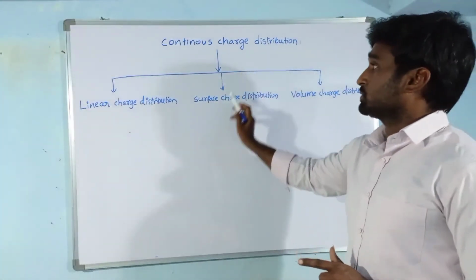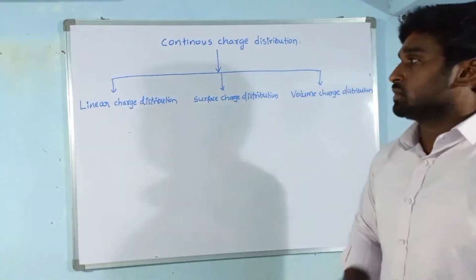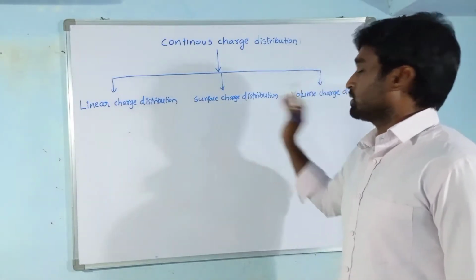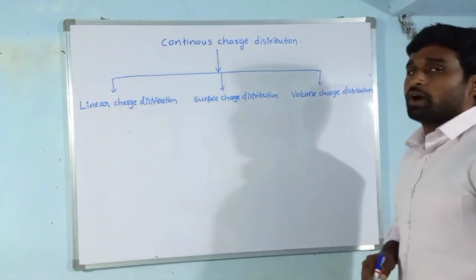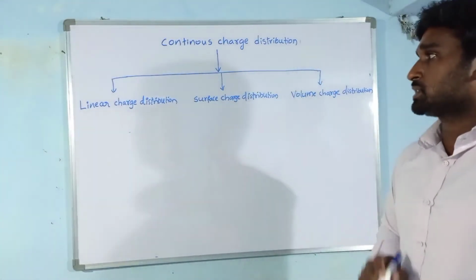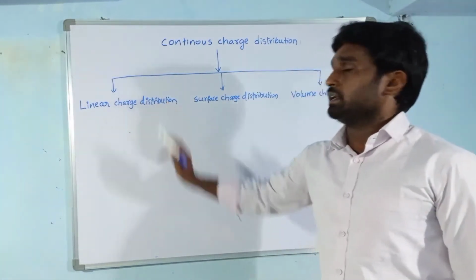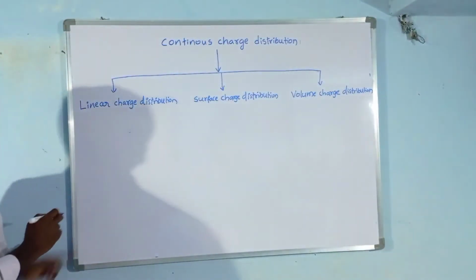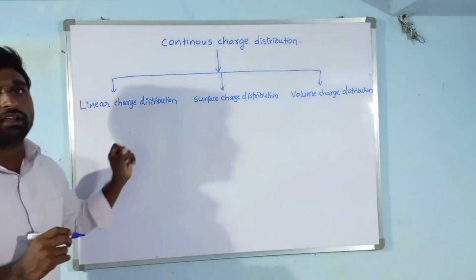Continuous charge distribution is of three types. One is linear charge distribution, another one is surface charge distribution, third one is volume charge distribution. First of all, let us see what is linear charge distribution. What is the meaning of linear? The general meaning of linear is along the length.